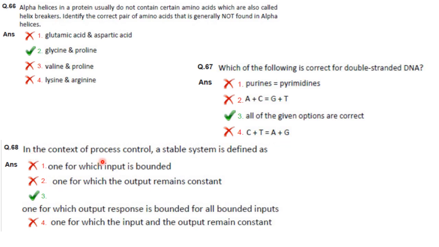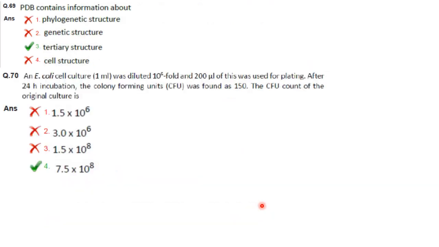Next one. In the context of process control, a stable system is defined as one for which the output is bounded by all bounded inputs. Answer is option 3. Then PDB contains information about the tertiary structure. The Protein Data Bank, that is PDB, is a database for the three-dimensional structural data of large biological molecules such as proteins and nucleic acids.